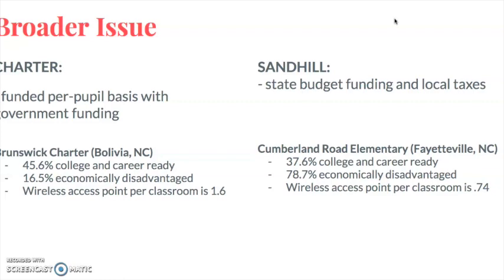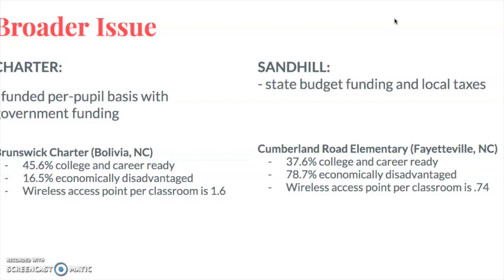So in Brunswick Charter, the wireless access points per classroom is 1.6. And this is actually very high. This is higher than the average of wireless access points in all of North Carolina. And in Cumberland Road Elementary, the wireless access points per classroom is 0.74.